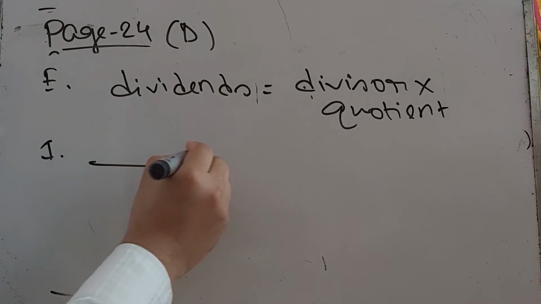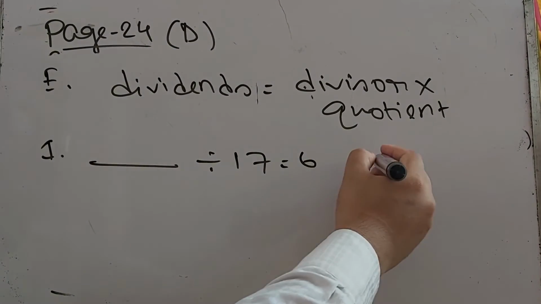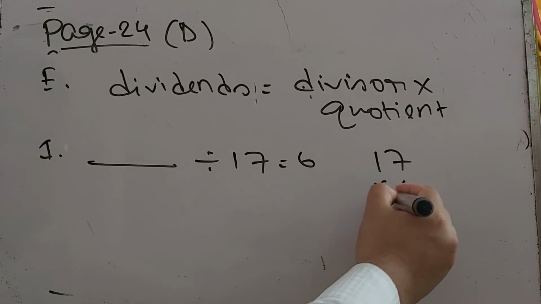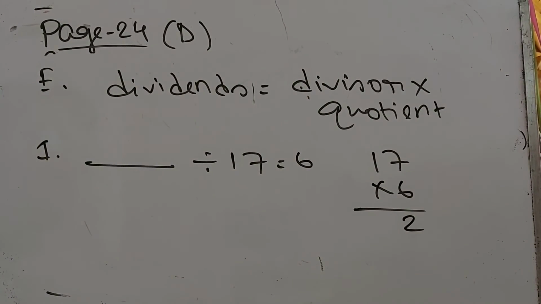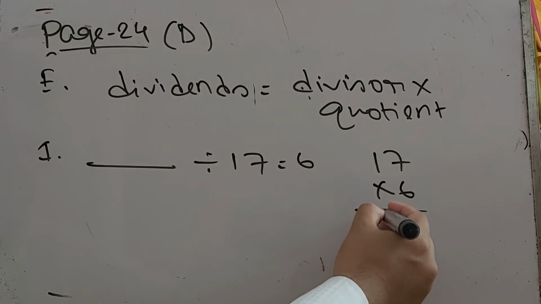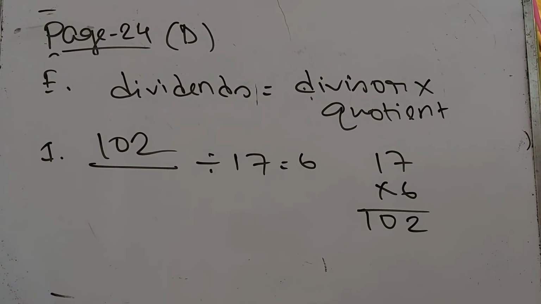1 dash divided by 17 equal to 6. That means we have to multiply 17 times 6. 6 times 7 is 42, so there is a 2 here, 4 will be on our hand, 6 on the 1 plus 4, 102. So 102 will be our first answer.